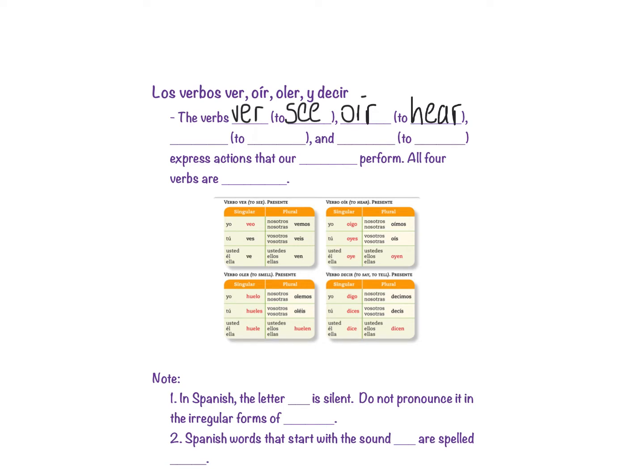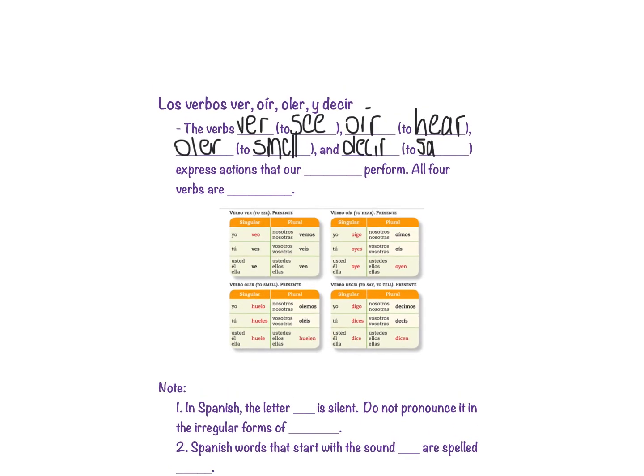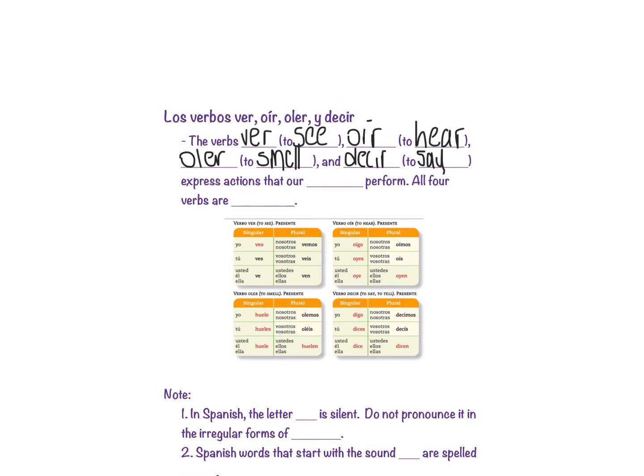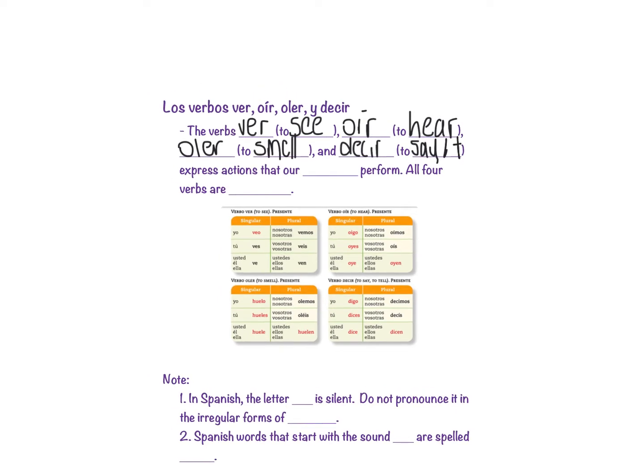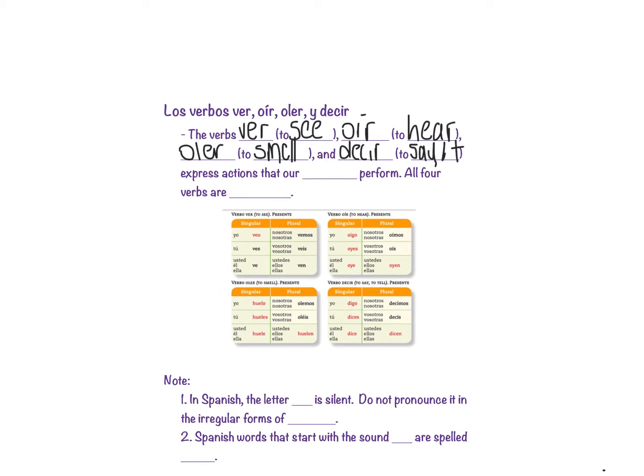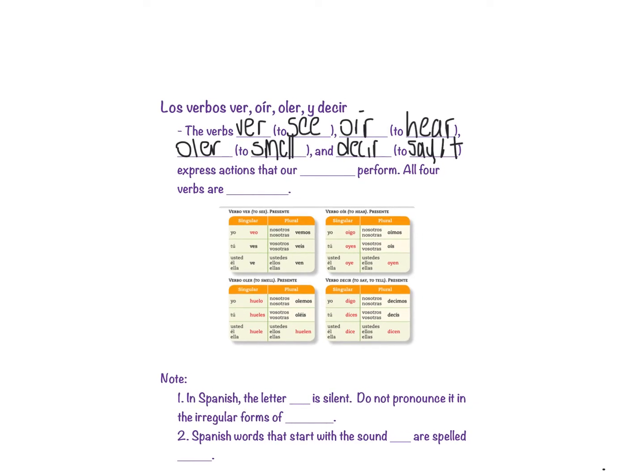The verb oler, which means to smell, and the verb decir, which means to say or tell.